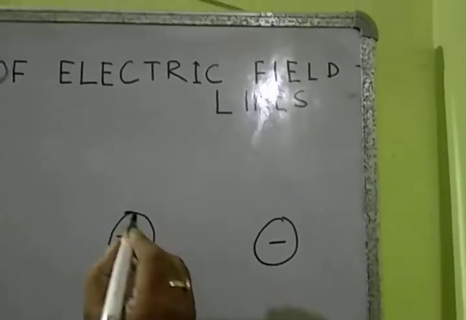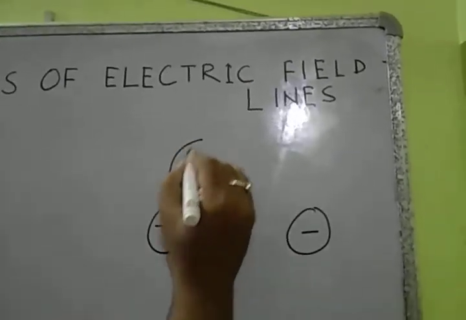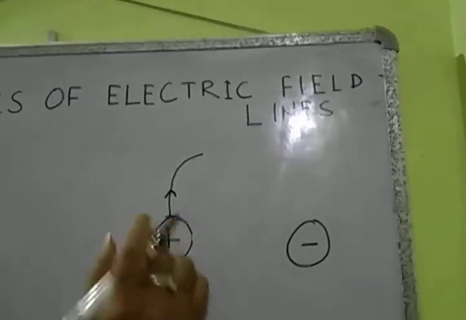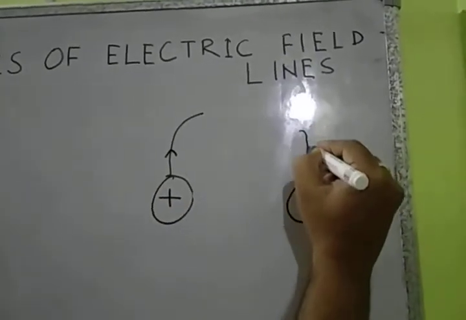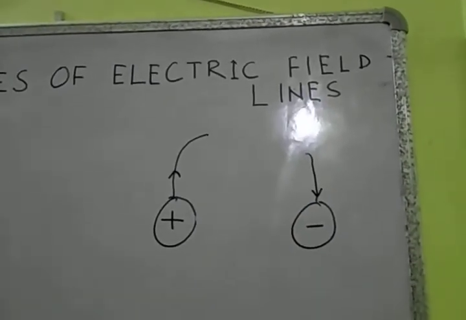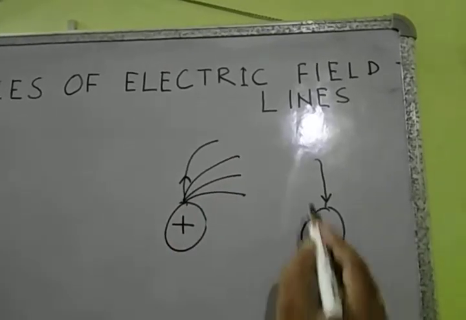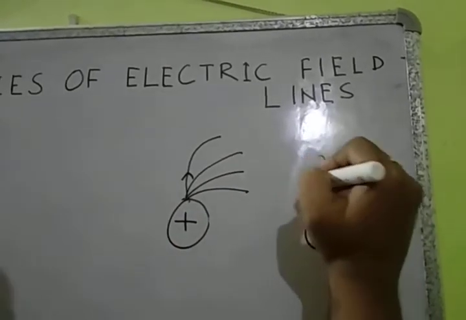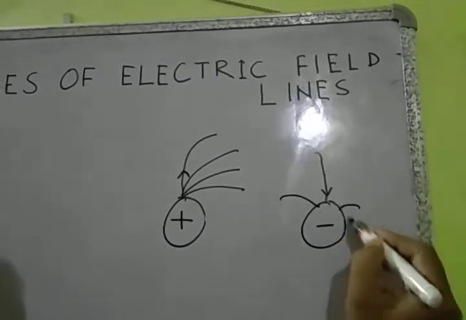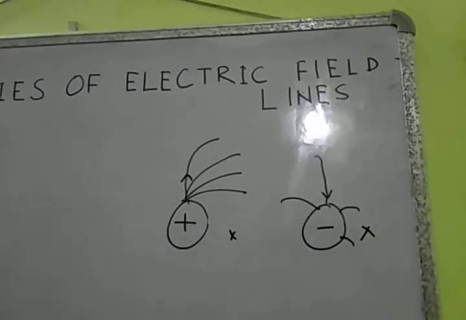It means they have to start from positive like this, at a right angle, and terminate at negative like this. It cannot be like this, or field lines cannot terminate like this. This cannot happen. Let us see how.